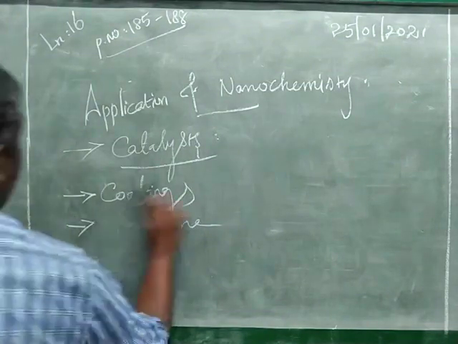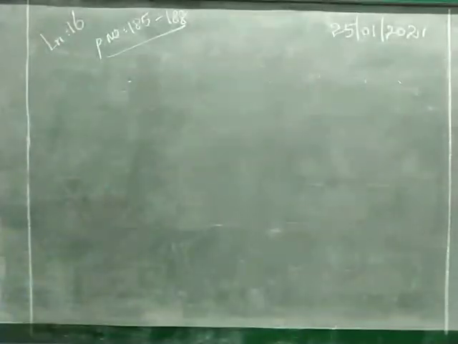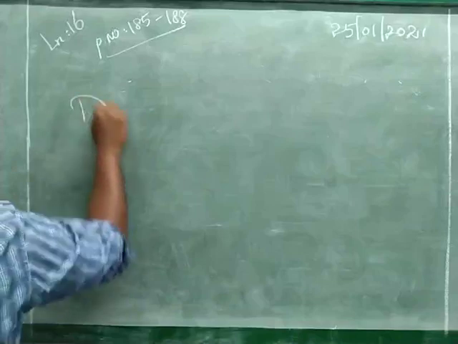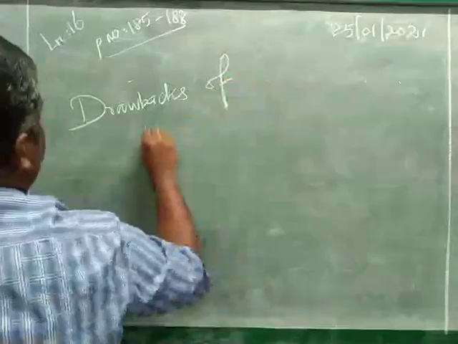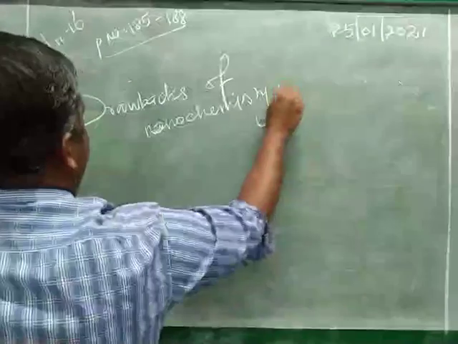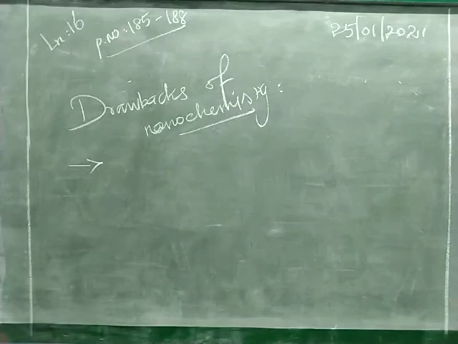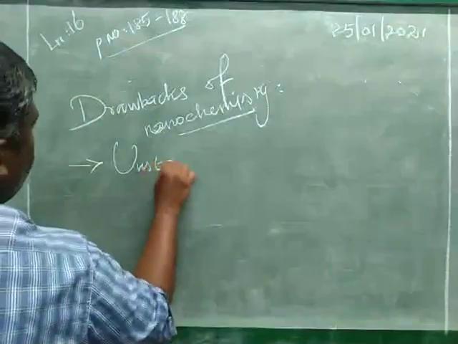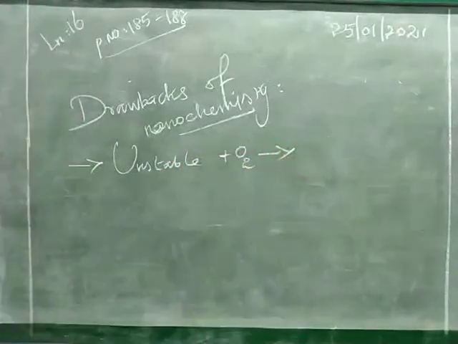So next one, what are the drawbacks of nanochemistry? What is meant by drawback? Drawbacks of nanochemistry. Nanoparticles are unstable. Nanoparticles are unstable and react with oxygen to give different types of products. So nanoparticles are unstable when they react with oxygen.